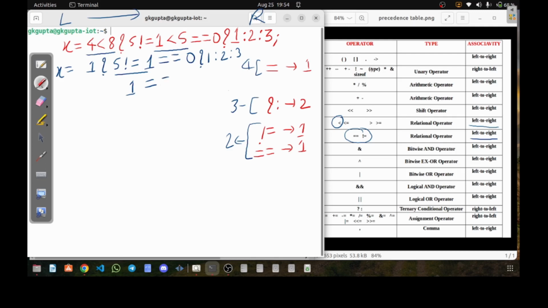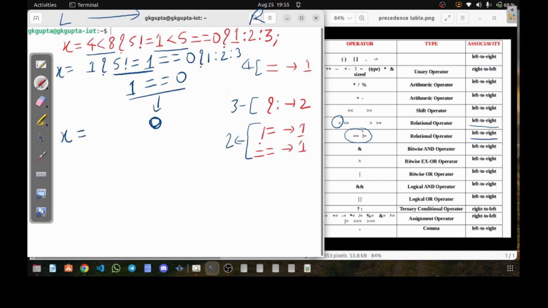1 equal to 0 is false, so this will result as 0. I hope you are getting it. I'll repeat once more. 5 not equal to 1 is a true statement, so I've got 1 here. The rest I am just copying here, that is equal to 0. Now I am executing 1 equal to 0. This is a false statement, that's why I am getting the answer as 0 here. The rest I'll just copy out here.